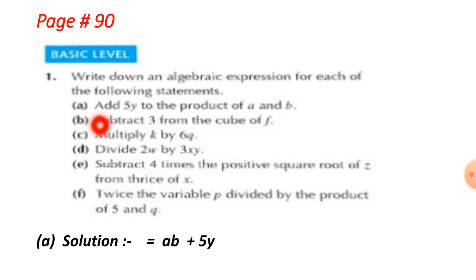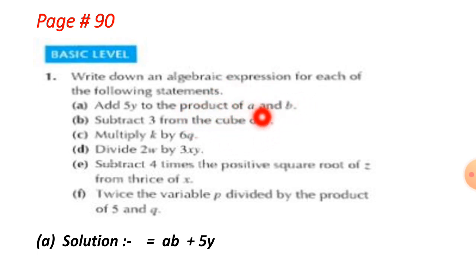The question is: add 5y to the product of A and B. I will tell you about the question first, and then we go for the solution. We are going to start the solution from the right hand side.